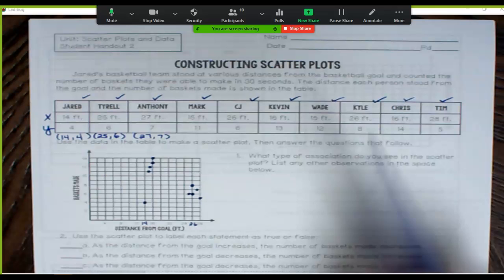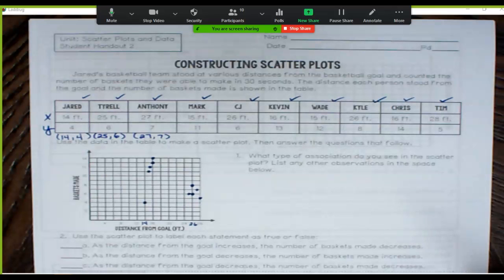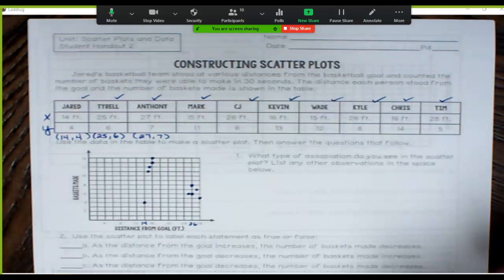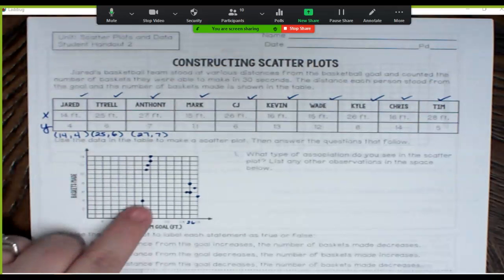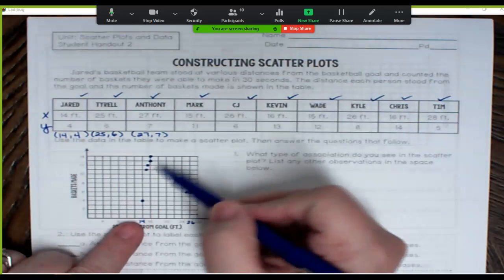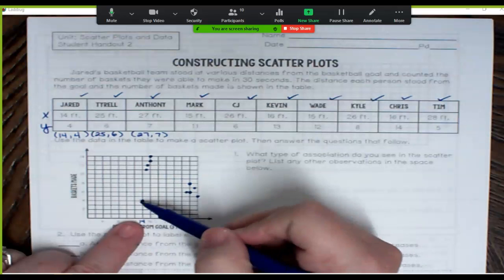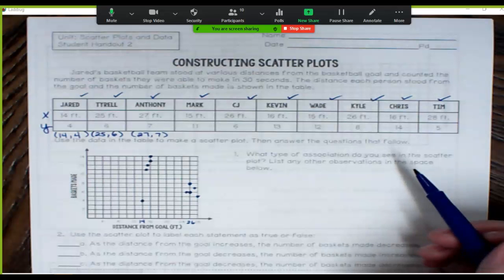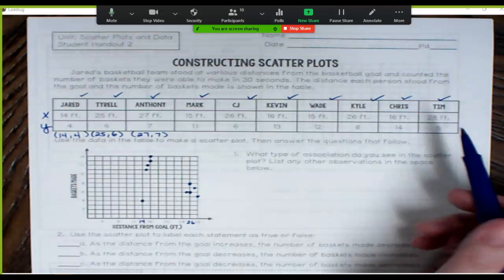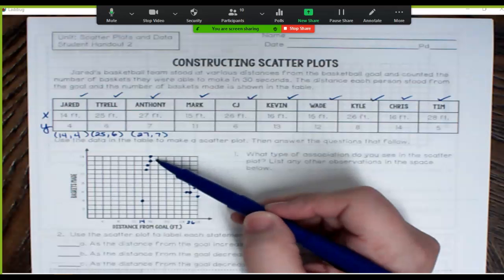Okay, so now that we have our points plotted, we need to look at question number 1. What type of an association do you see? This one's kind of tricky because we have this little group right here, we have this group right here, and then we have this guy here. But if I just look in general, the closer you were to the basketball goal, the more baskets you made, right?